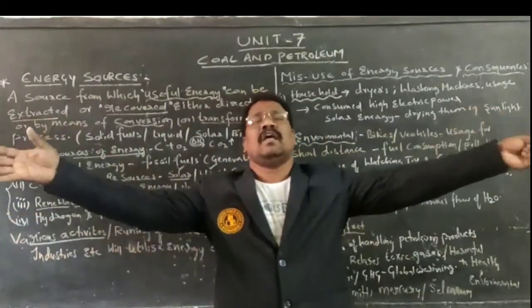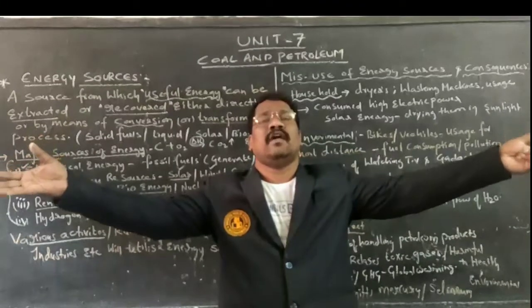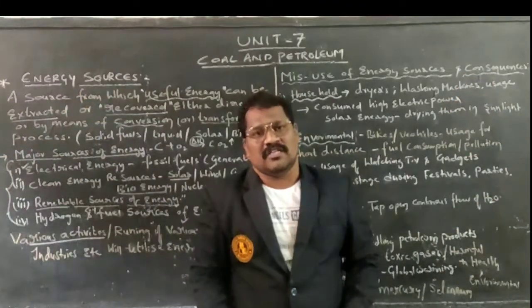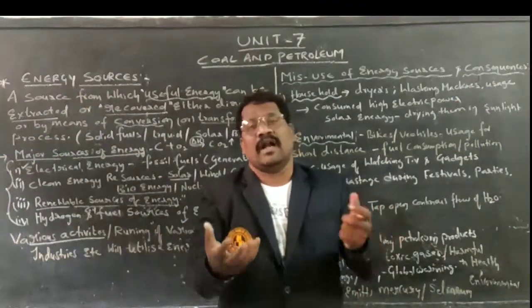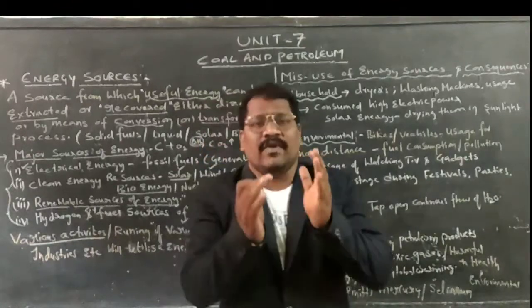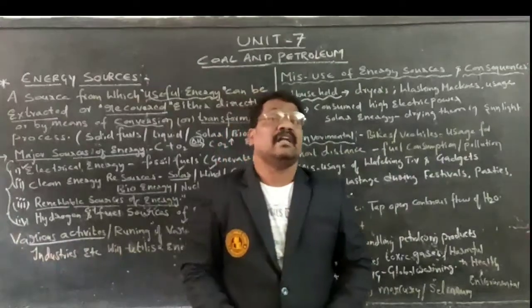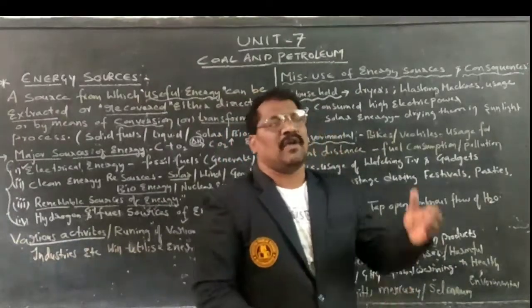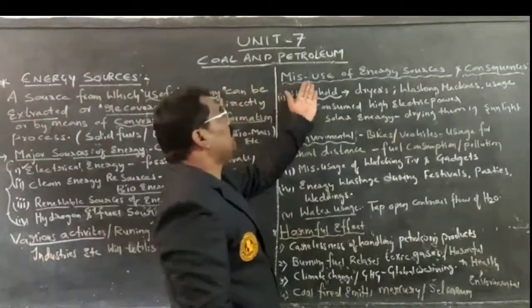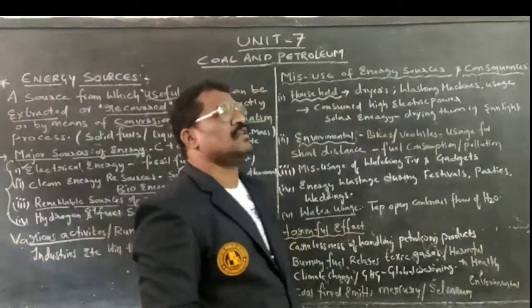After a certain period of time, we are unable to identify what are exhaustible natural resources. It is very difficult to identify. Therefore, we have to take proper care while utilizing all those energy sources. If you are not utilizing them properly, what happens? Some misuse of energy sources and consequences.